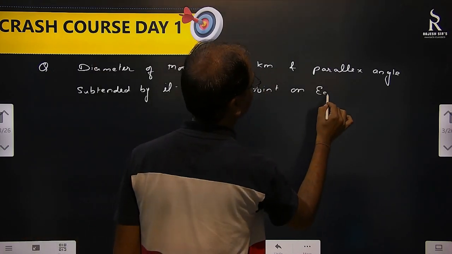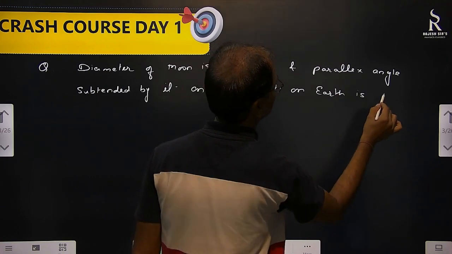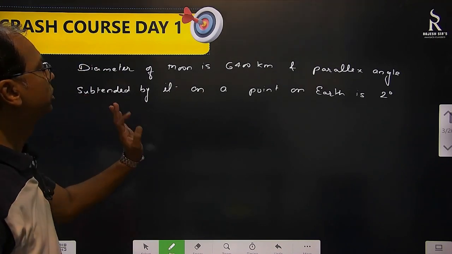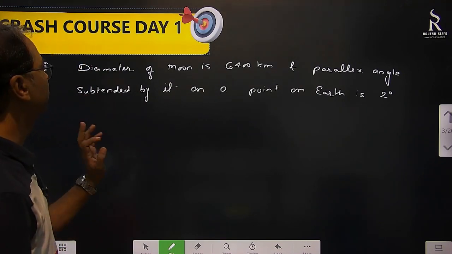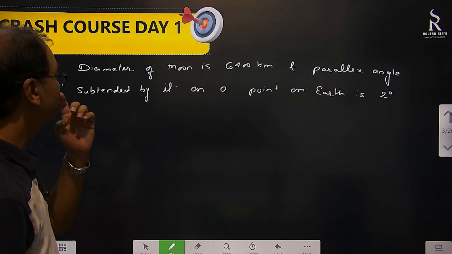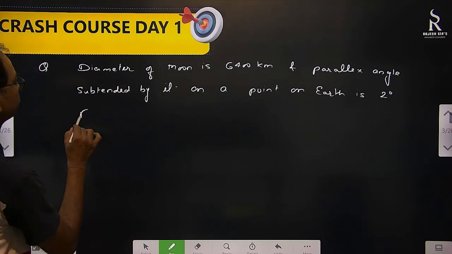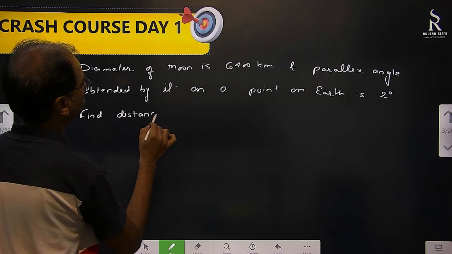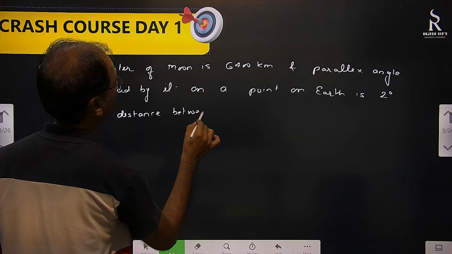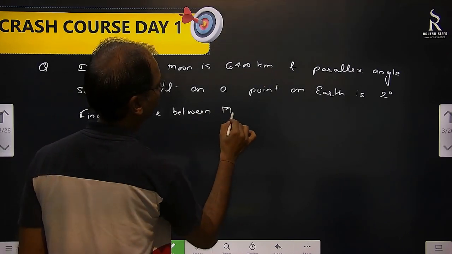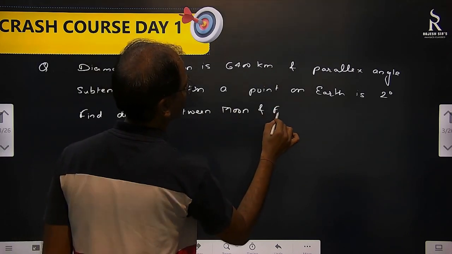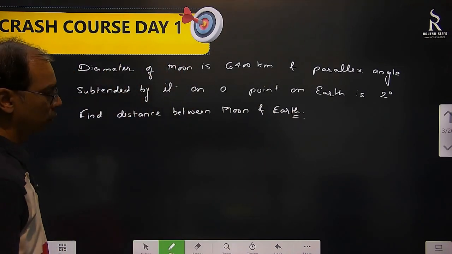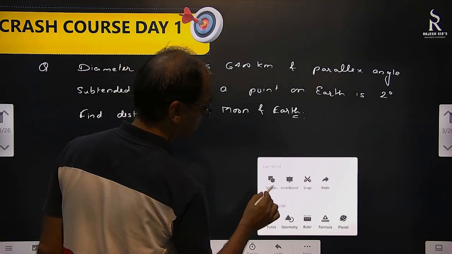How much will you take? 2 degrees. Okay. Not just 2 degrees. Right. So diameter of moon is 6,400 kilometer and parallax angle subtended by it on any point on the earth is 2 degrees. Find the distance between moon and earth. Right. Okay. Let's start solving it.